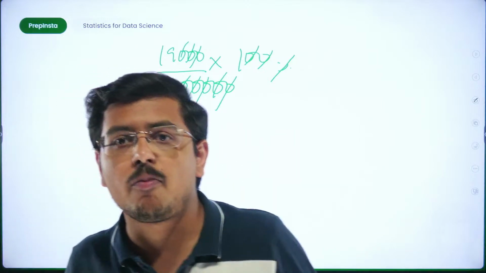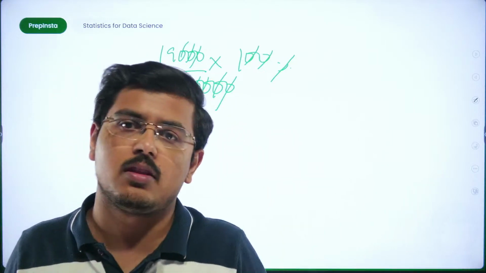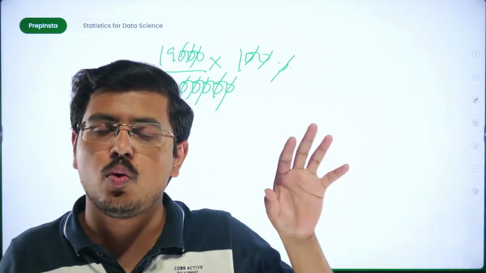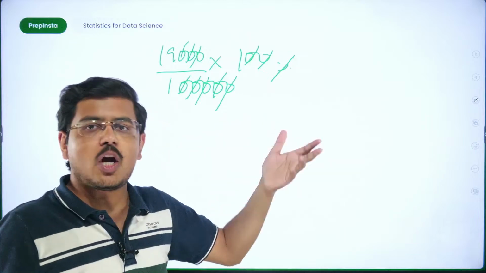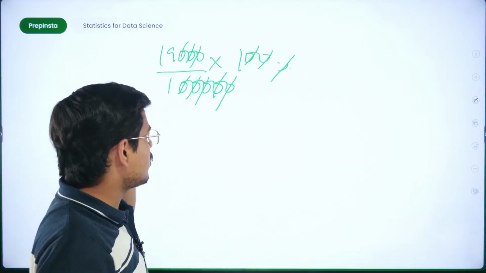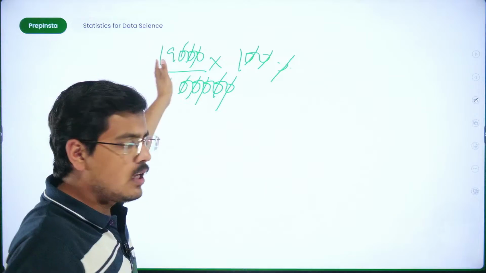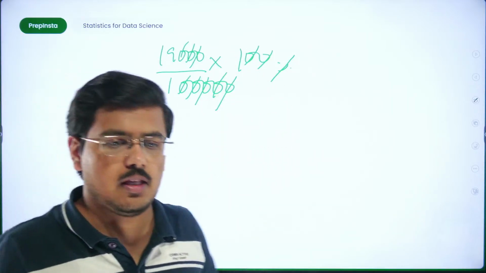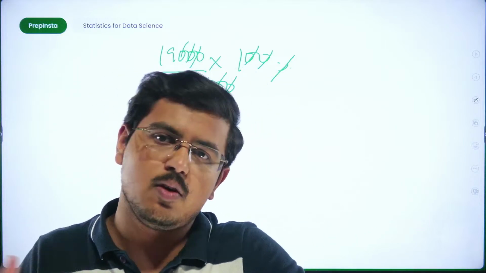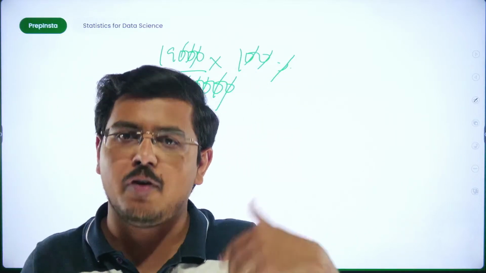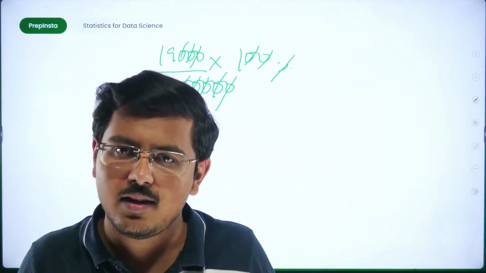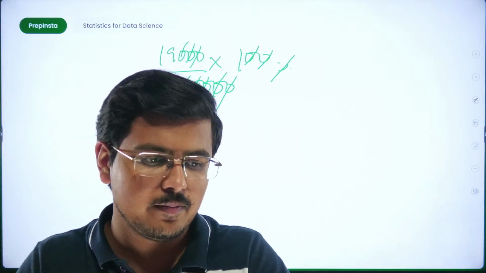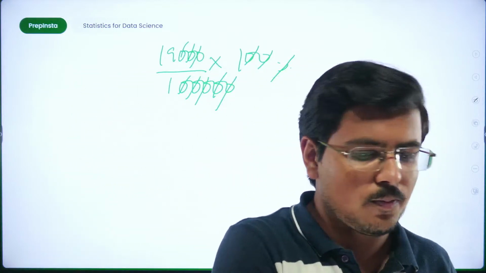But a general practice is to ask for corrections in the data. Fine. If they are still outliers, remove them. At least don't train the majority chunk on a wrong portion. Don't throw it under the bus. I would suggest if you have no option, then remove it. Otherwise, ask for corrections in these 19,000 values. Otherwise, the only way is you remove them. Further, we have a few ways of handling outliers. I'll tell you those once we study some further concepts. Fine. So I hope that clears your doubt, Shashank.